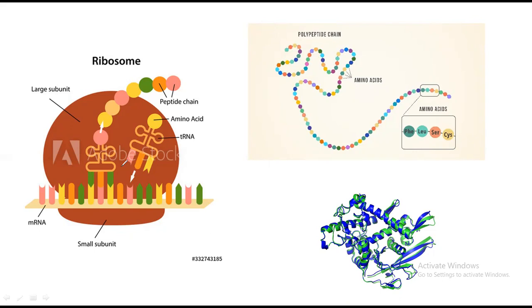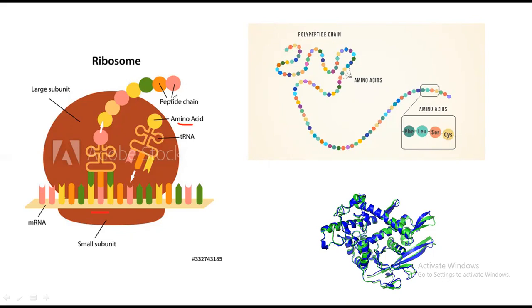This is the translation process. But just look here, the circle is the amino acid as indicated, and it is bound to the transfer RNA. If here is a specific reading, this transfer RNA comes and binds with it, and this amino acid is bound with the remaining chain of amino acids.